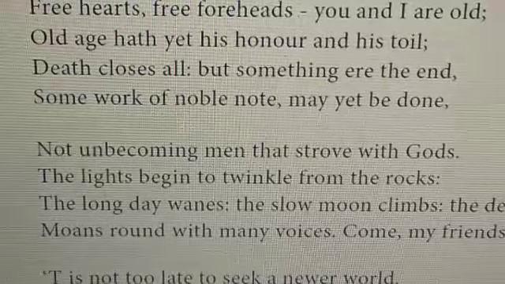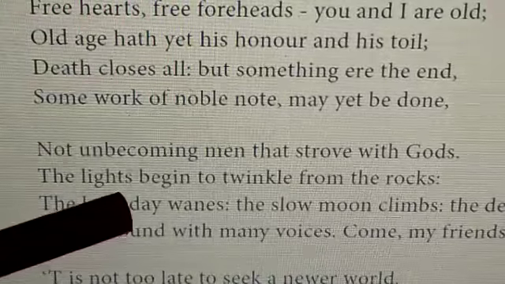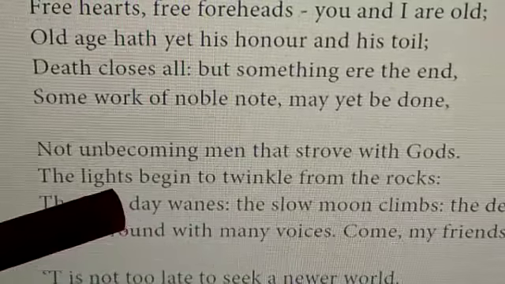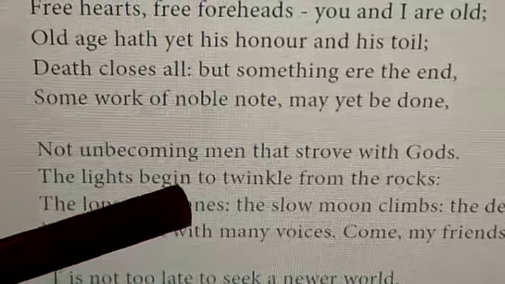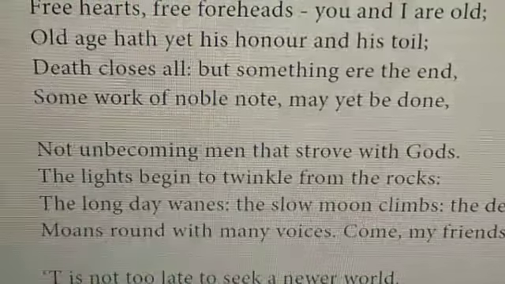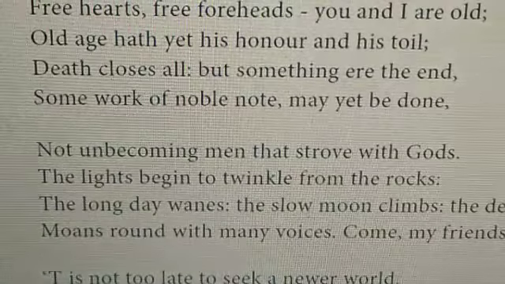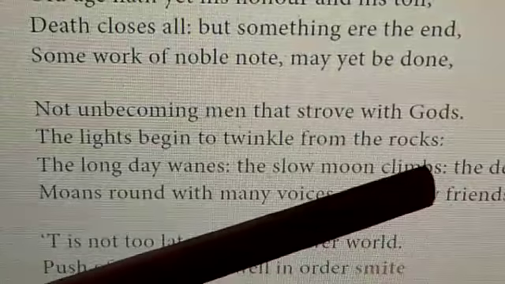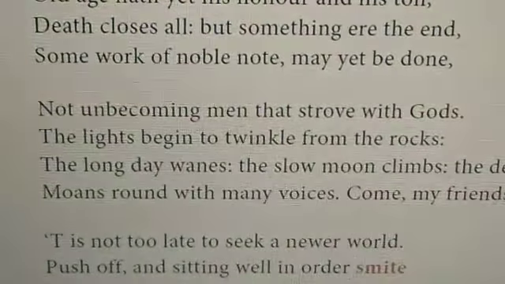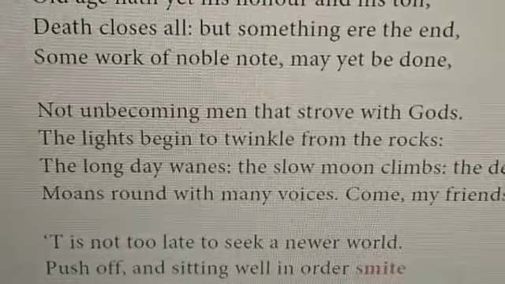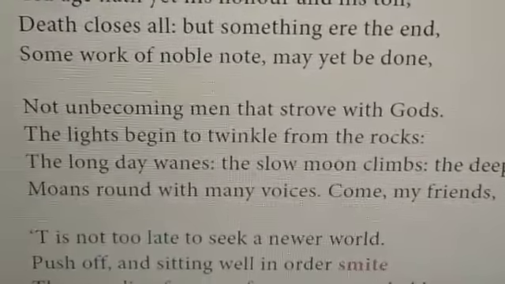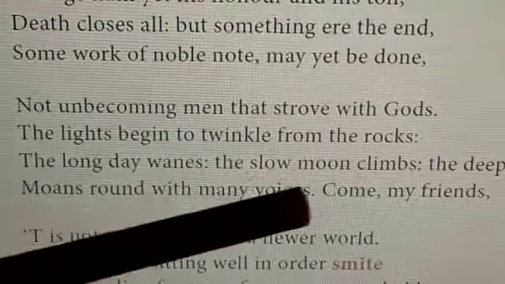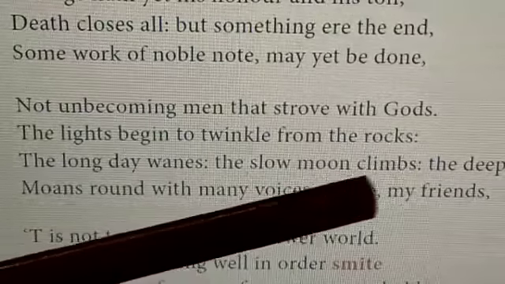Now coming to the 54th line. "The lights begin to twinkle from the rocks." This is also personification. Next one, "The long day wanes, the slow moon climbs," that is line 55, also personification. Line 56, "The deep moans round with many voices," also personification. So these three lines contain personification only. Things are personified, compared to persons.